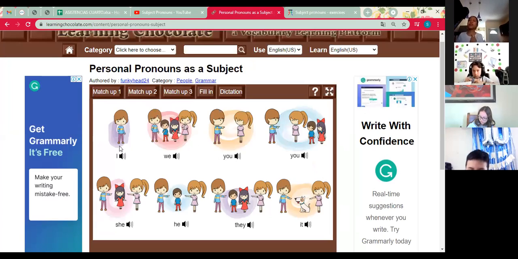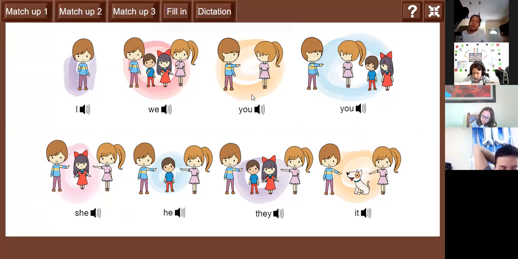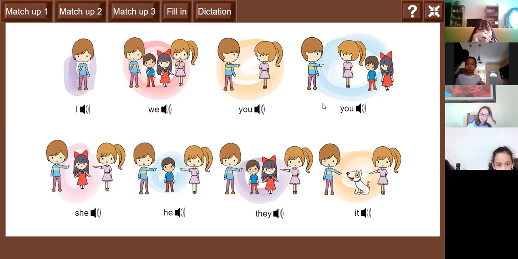Look at the picture here. He was pointing at I because she was talking about herself. So I. We, it includes herself. You. Well, this is a boy, right? He's pointing to the girl. You, because he's talking to her. She, pointing to the girl. He, the boy. They, because there are two. And it's the animal.